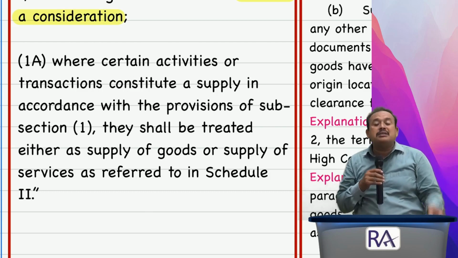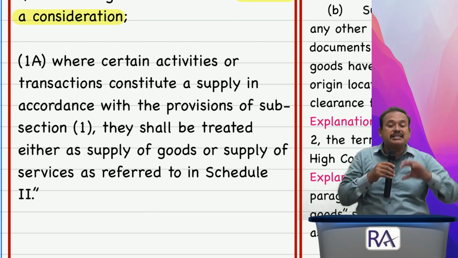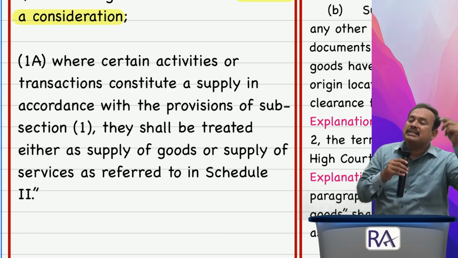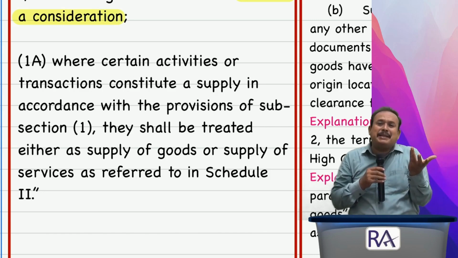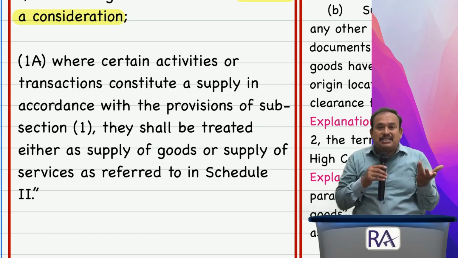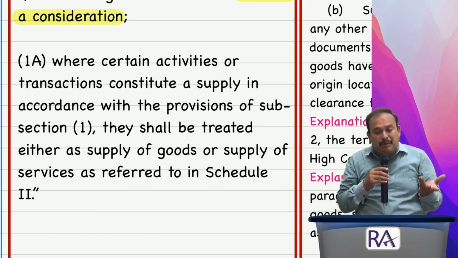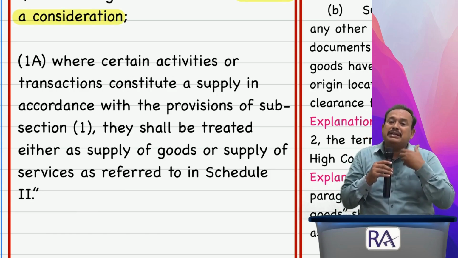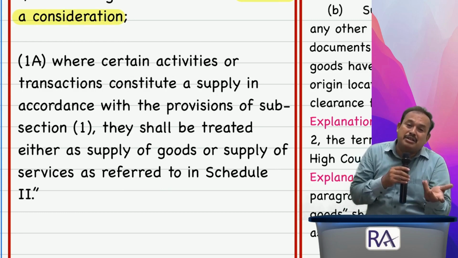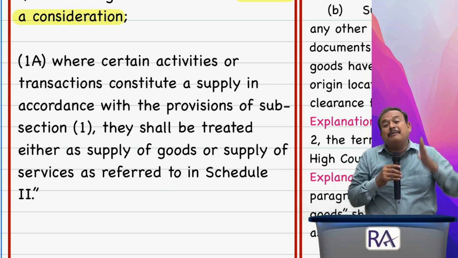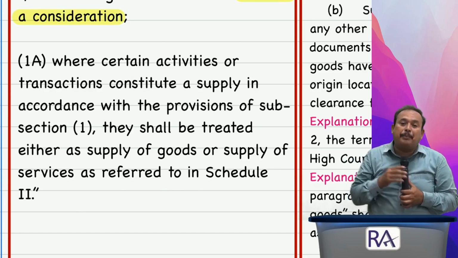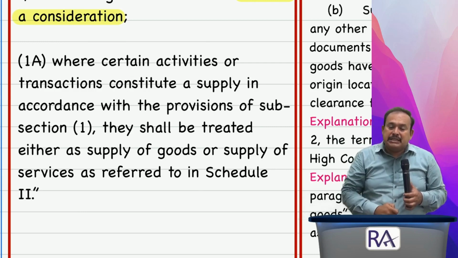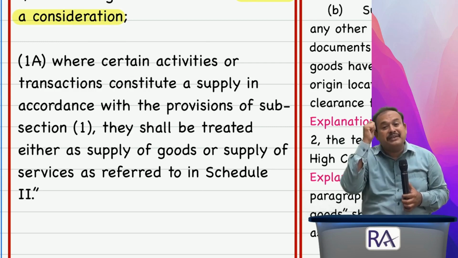Yes, you have to pay, because in the case of a restaurant there is a sale of goods involved, therefore VAT attracts. There is a service also involved, therefore service tax will attract. What is this type of pathetic situation? You want to tax twice in the name of VAT and in the name of service tax? Unfair. My product cost, my restaurant services will become costlier to the consumers. That time it was a pathetic nature of application. It was an ill of indirect taxes. GST is a cure for the ill of indirect taxes.